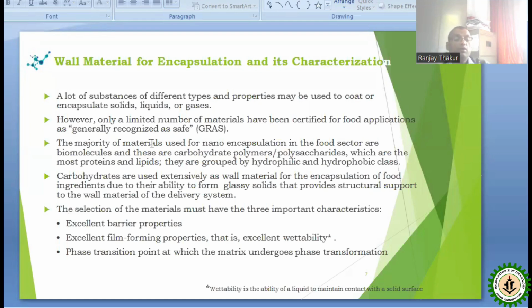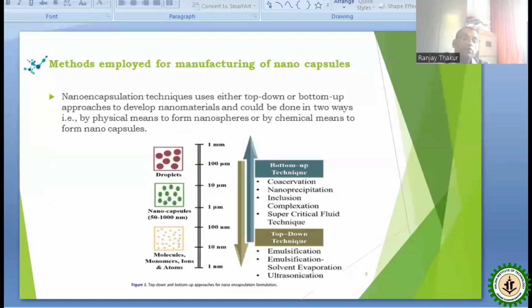Whichever material we select for encapsulation, there are three important characteristics it carries. First is excellent barrier properties, then excellent film forming property, that is excellent wettability, and then the phase transition point at which the matrix undergoes phase transformation.